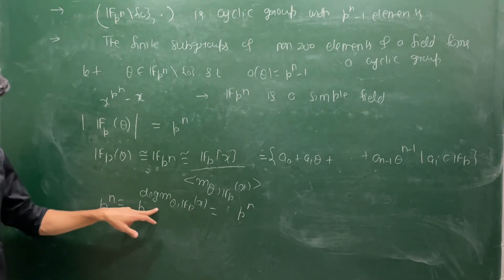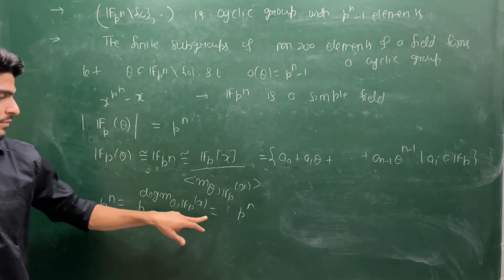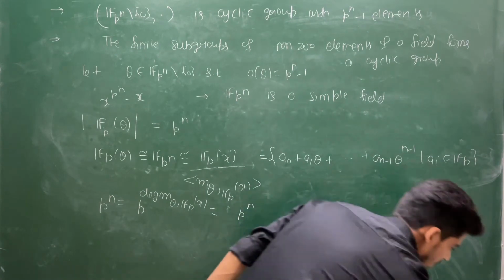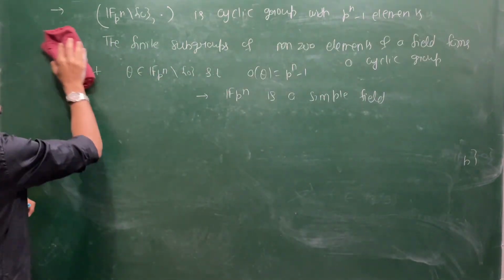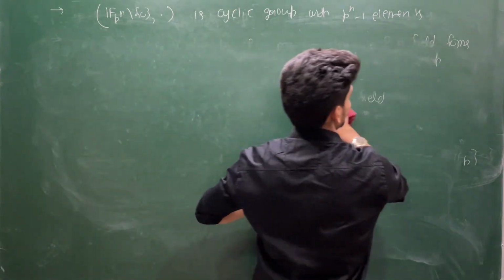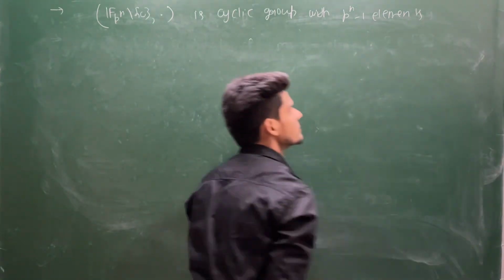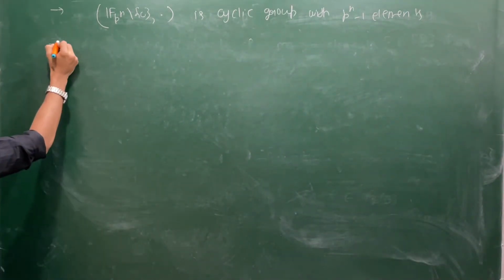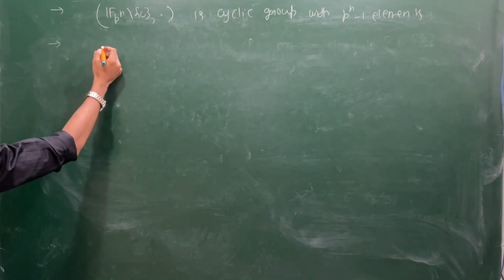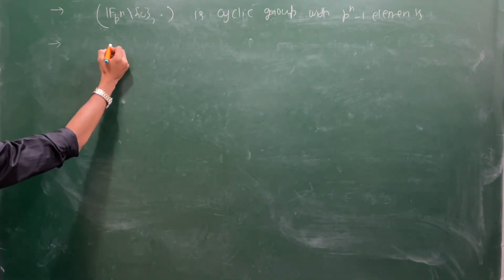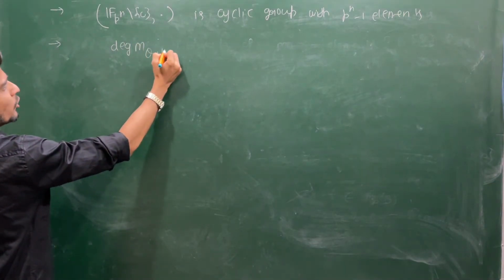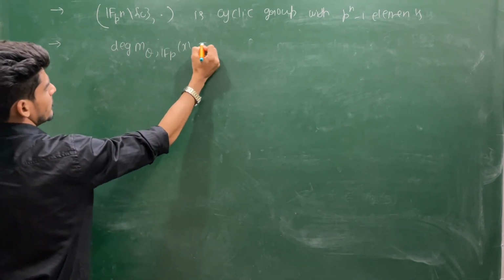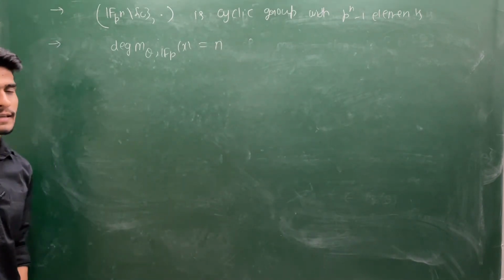And this is giving you one more criterion, this equation: the degree of the minimal polynomial of theta over the field Fp is exactly n.